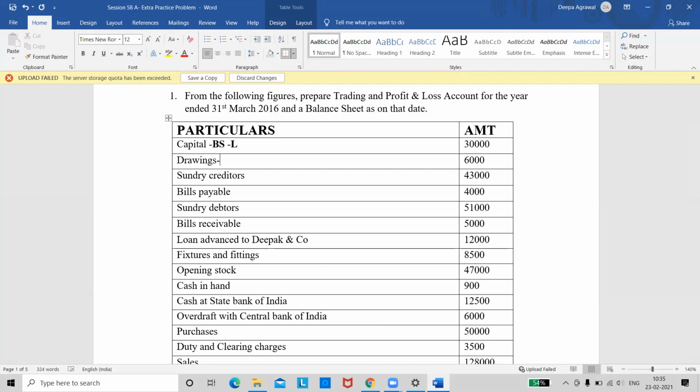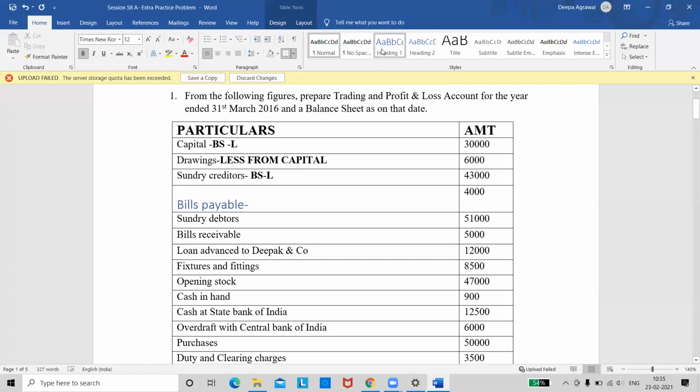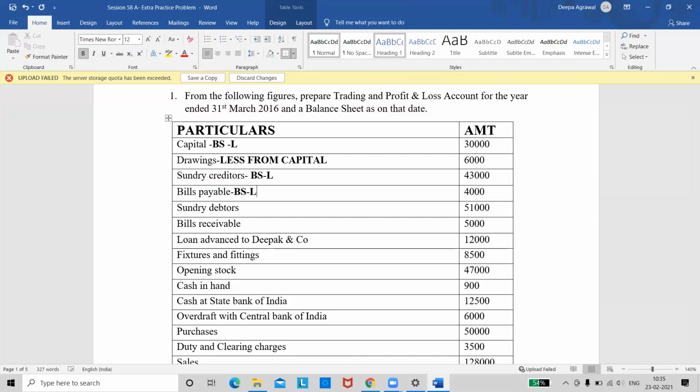Drawings. What do we do with drawings? Less from capital. Yes, we need to deduct it from capital. And then next one, sundry creditors. Balance sheet liabilities. Bills payable. Balance sheet liability. Yes, bills payable also would be balance sheet liabilities.